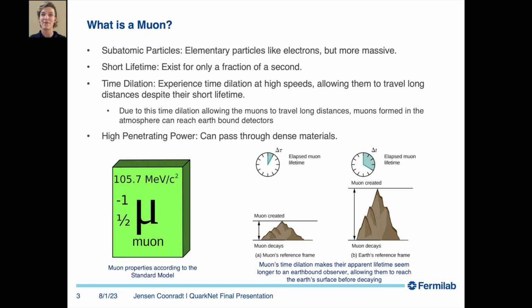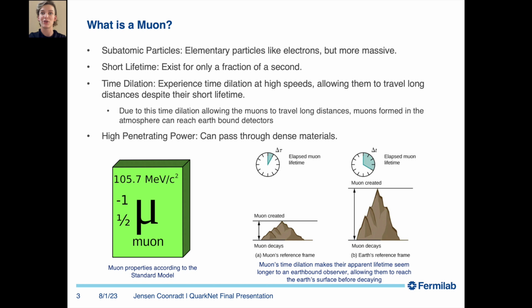This is made possible by a fascinating phenomenon called time dilation, a consequence of Einstein's theory of special relativity. As muons travel at speeds close to the speed of light, time appears to pass more slowly for them, relative to an observer on Earth. This time dilation effect allows muons to live longer from their perspective than what is observed on Earth. Consequently, even though their lifetime is only a few microseconds, they can travel significant distances in the upper atmosphere before decaying. By the time muons reach Earth's surface, they have traveled through tens or even hundreds of kilometers of atmosphere, defying their short lifetime and making them detectable by ground-based muon detectors.